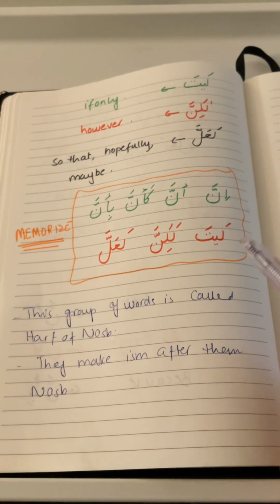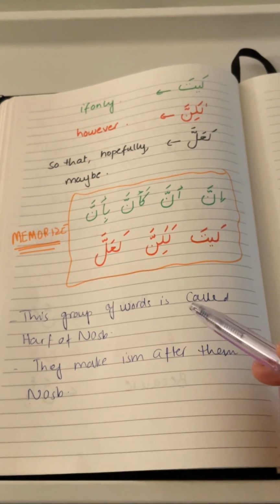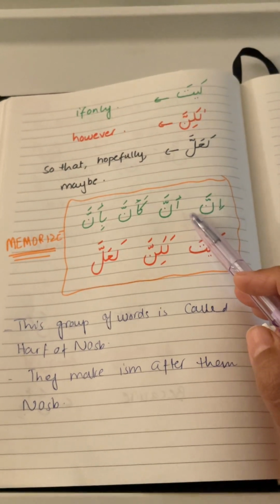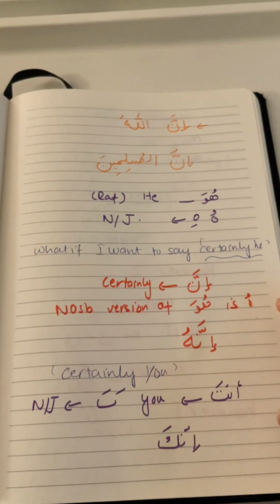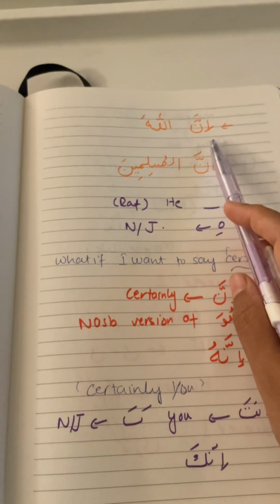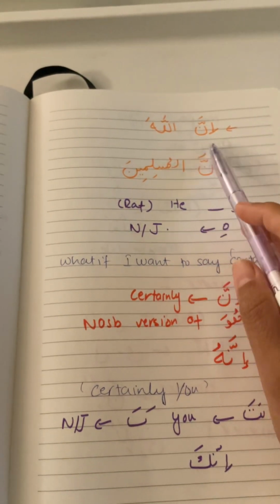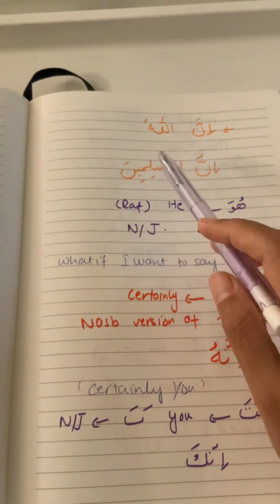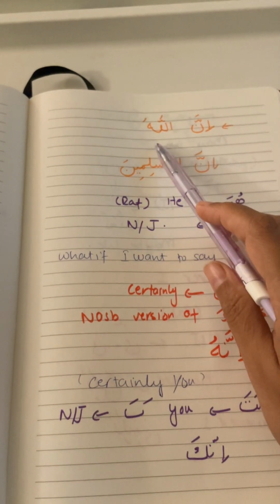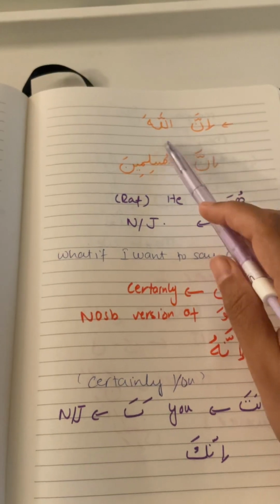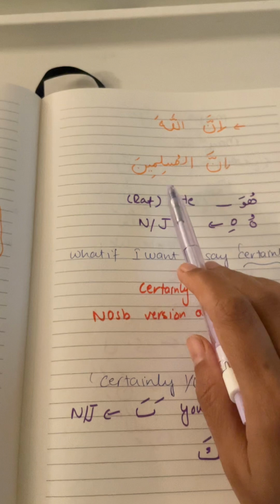What is the speciality of these words? They make the ism that comes after them nasab. So any ism that comes after these words will automatically become nasab. If we have inna, meaning certainly, and Allah comes after that, inna Allah, you cannot say who or he here, because ha is a sound that is for the nasab. So if inna comes before it, it's going to make the word that comes after it nasab. So inna Allaha.